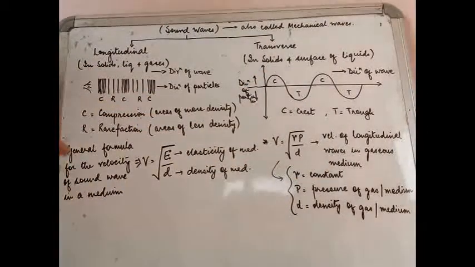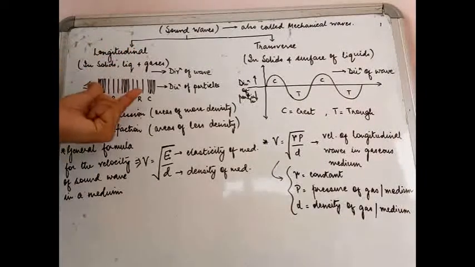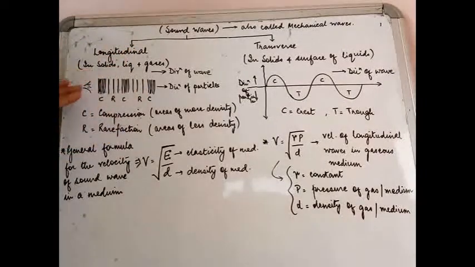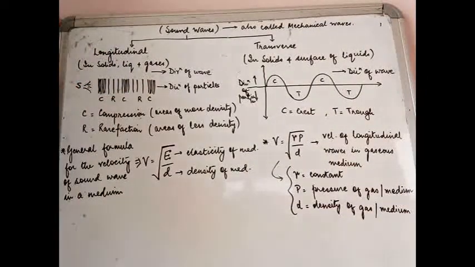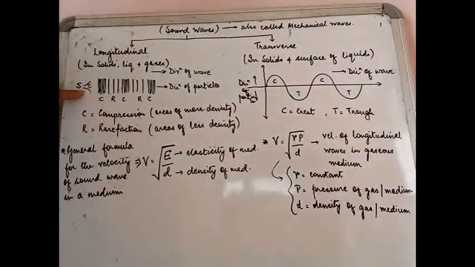Let us first understand what longitudinal waves are. Now here is the diagram that I have drawn. Suppose this is the source of sound. Somebody is speaking over here. The energy coming out of the mouth, as your vocal cord vibrates, is setting some energy into motion. That energy comes out of the mouth and forces the nearby particles.